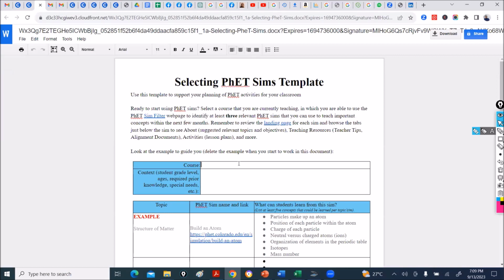So you put the course, is it physics? It depends on what you are using. If you are using a phone, it's always good to download the document to your phone and edit it. Then when you are done, you upload it. I'm going to show you how to upload.